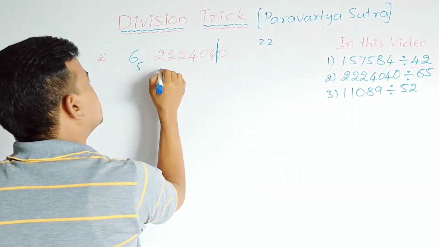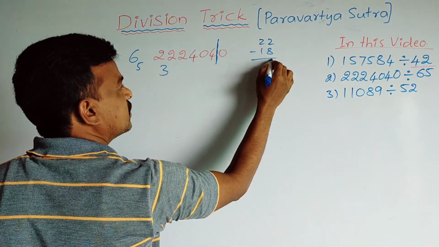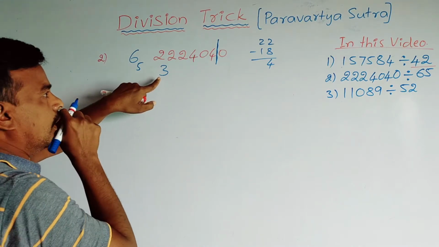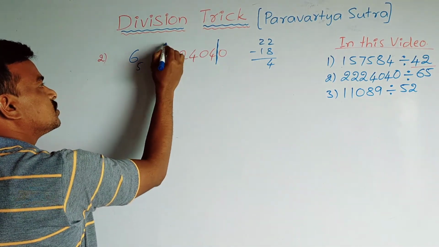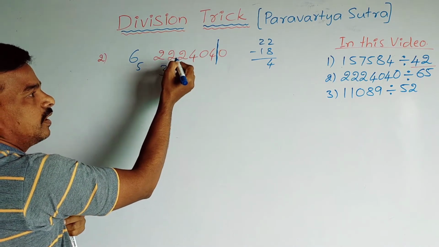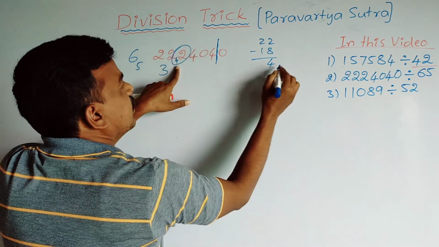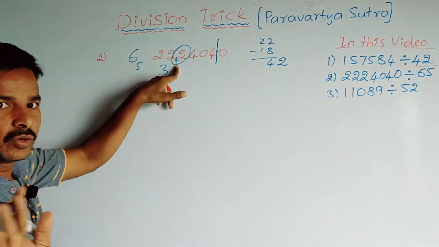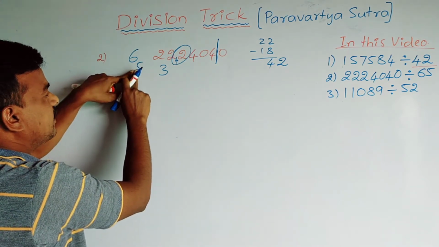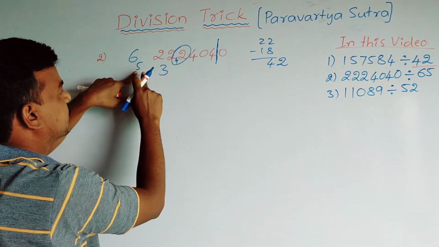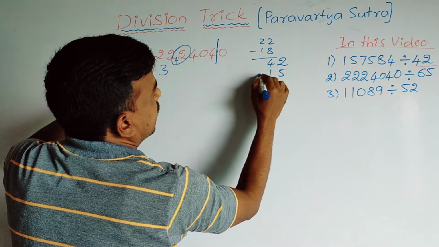So 6 3 is 18, and you subtract, we get 4. This 4 you write before this 2. These 2 digits are completed, and the next 2 is there. This 2 you write before 4, and then it becomes 42. And now this important step is here 5. The units place digit of the divisor is 5. 5 into this 3, 5 3 is 15. You subtract it.